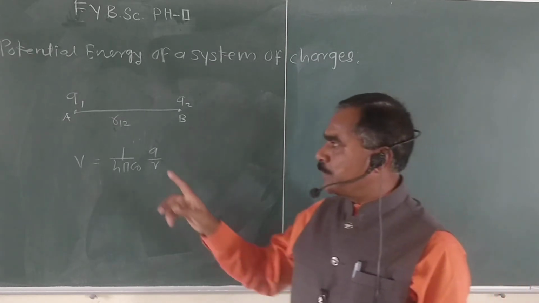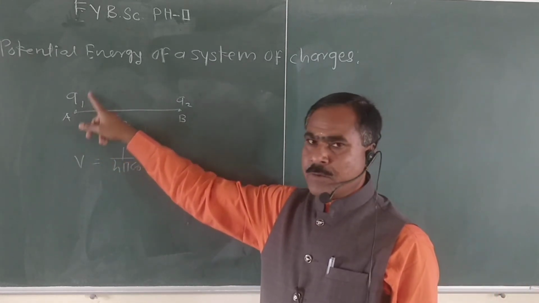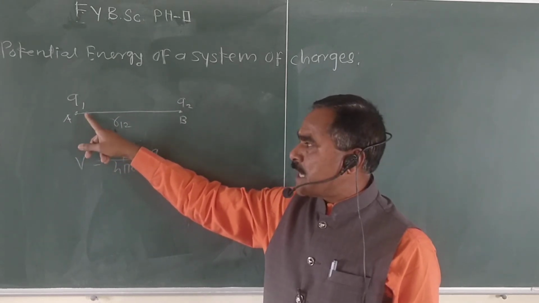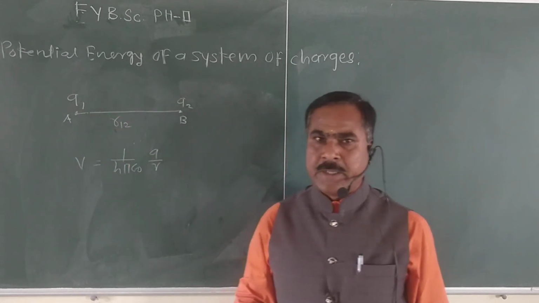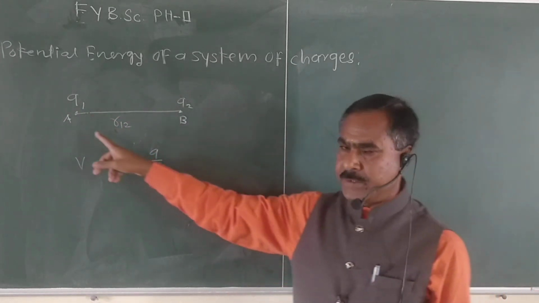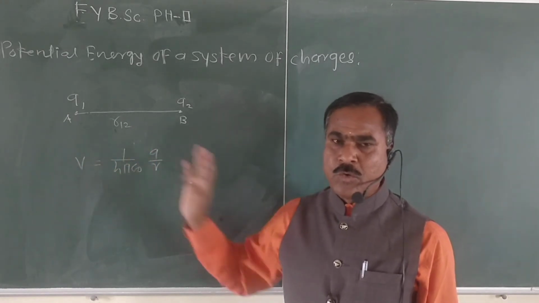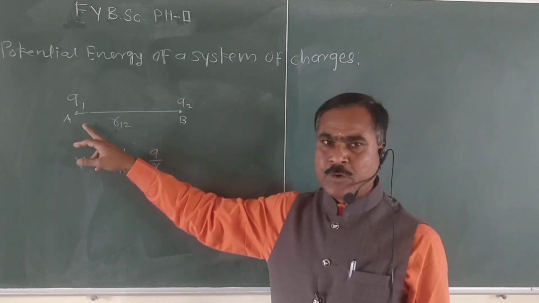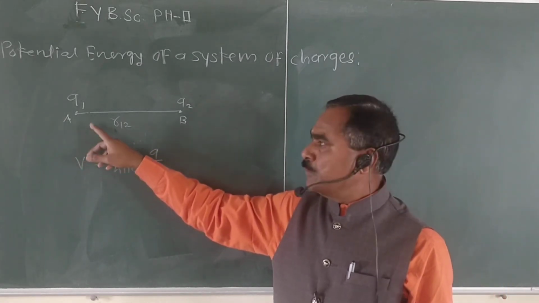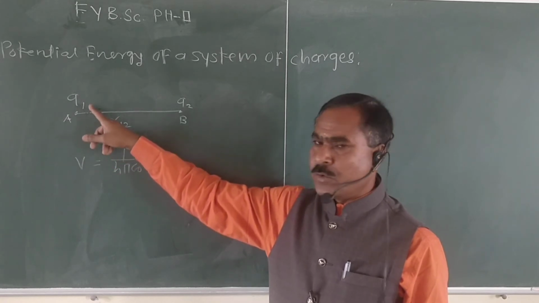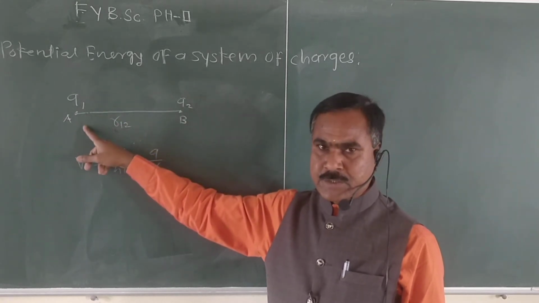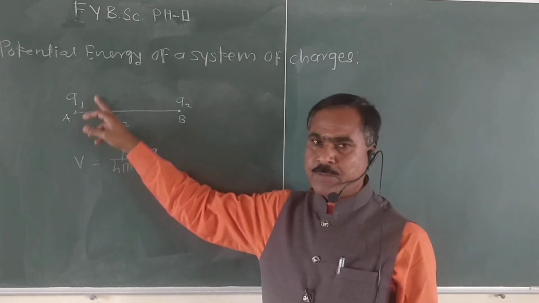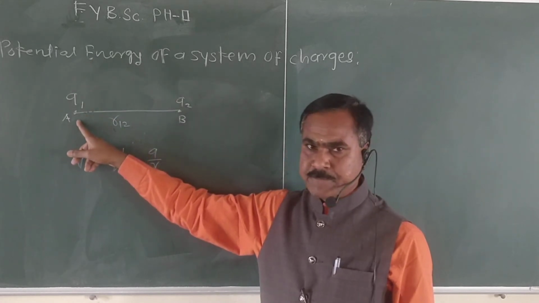So first we bring the charge Q1 from infinity to point A, right? When we bring this charge Q1 from infinity to point A, there is no electric field at point A, right? So no work is done, because there is no presence of electric field before we bring this charge Q1 from infinity to point A. So no work is done in bringing this charge Q1 from infinity to point A, right?